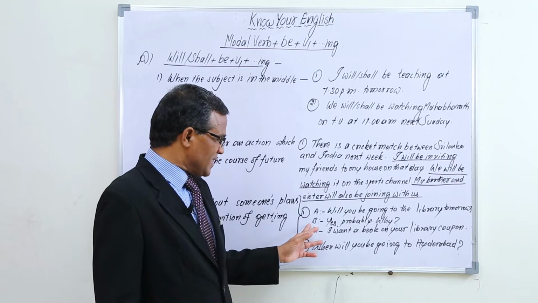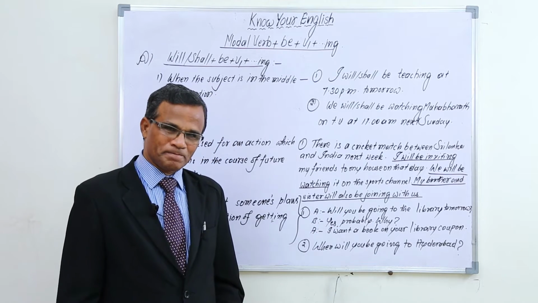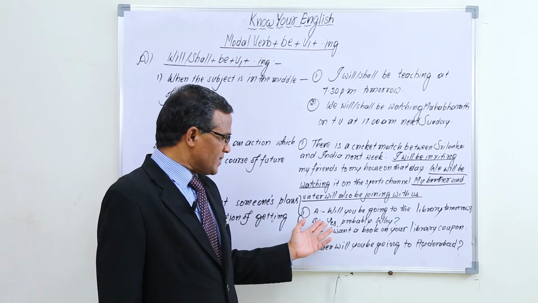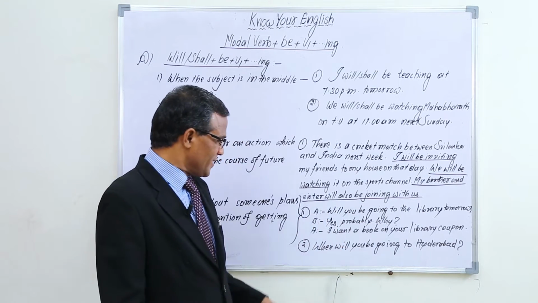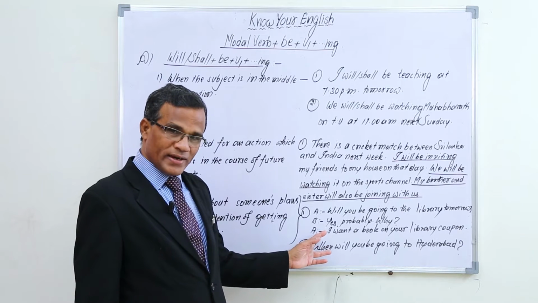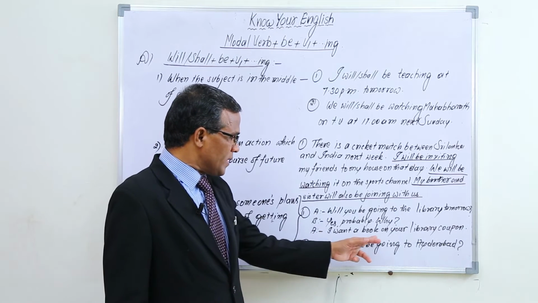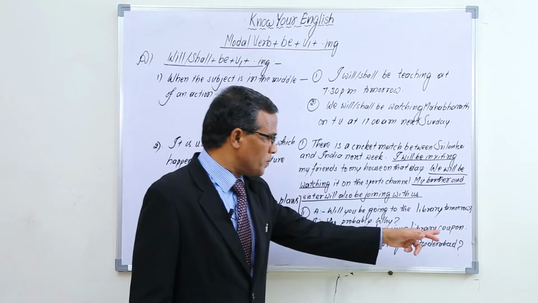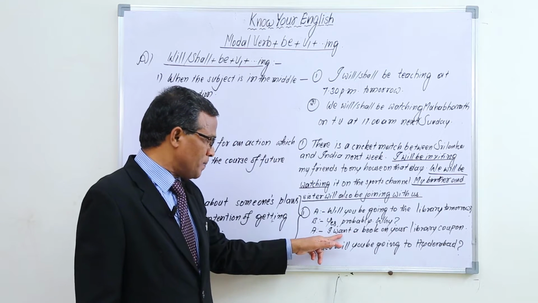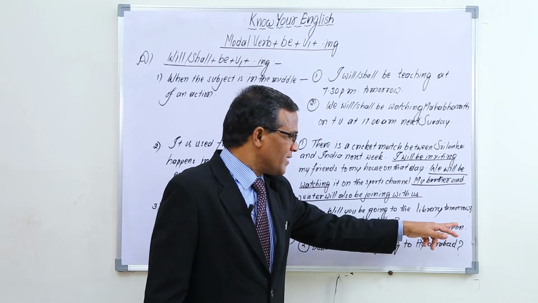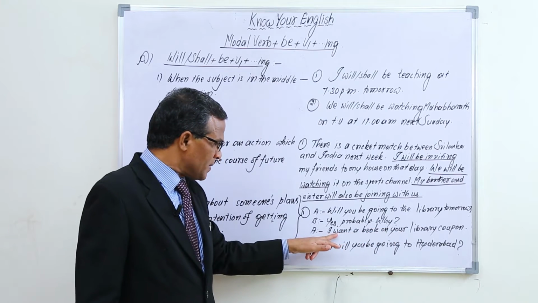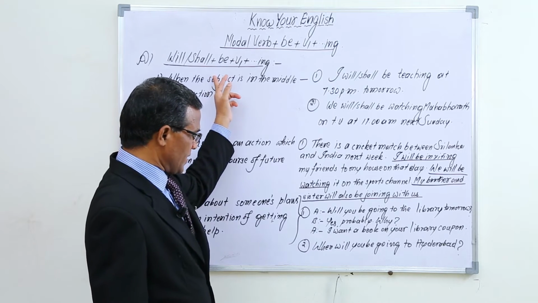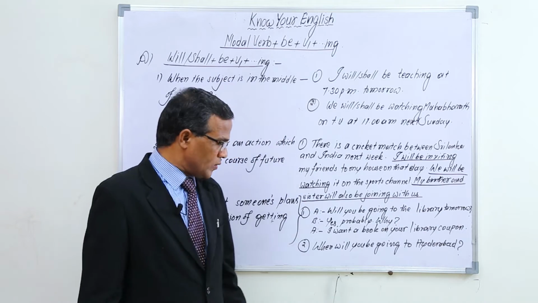With an intention of getting some help from the other person. Then B says in this way, yes, probably. Why? Because he asked, will you be going to the library tomorrow? Now he is telling, I want a book on your library coupon. With an intention of getting this help, he asked this question. So with an intention of getting some help, if we want to ask a question, we can use this structure. Will you be going to the library tomorrow?